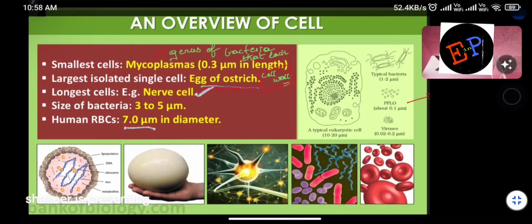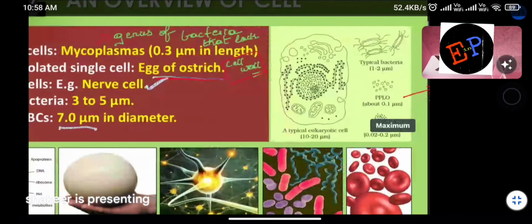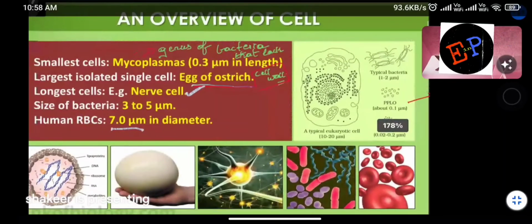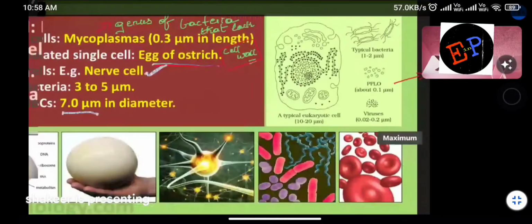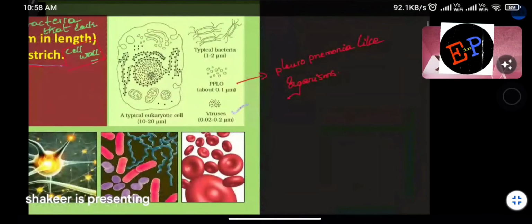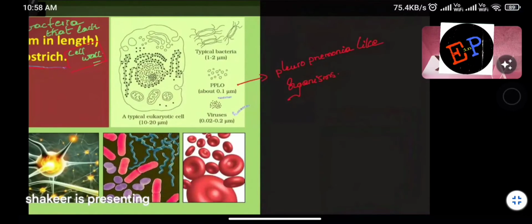Clear, no? And which is the smallest one? This is what you call virus. It is further smaller. Even when compared to the size of the smallest cells, virus will be very, very small. So here you can see these viruses. What is their size? It is 0.02 to 0.2 micrometer. That is the size of a virus. Next, PPLO. What is meant by PPLO? Pleuropneumonia-like organisms. They are 0.1 micrometer, a bit bigger or smaller than viruses.